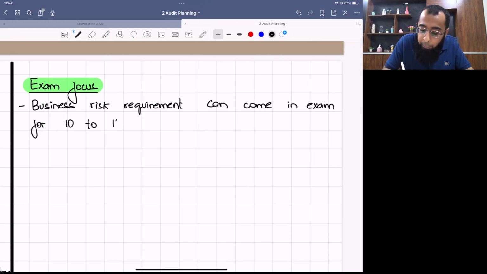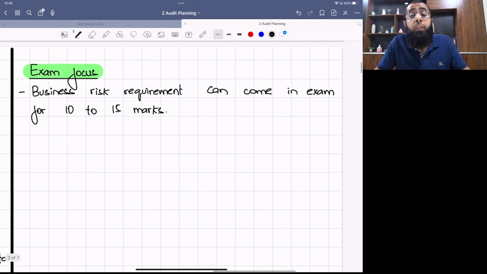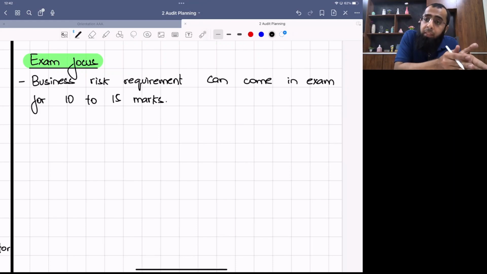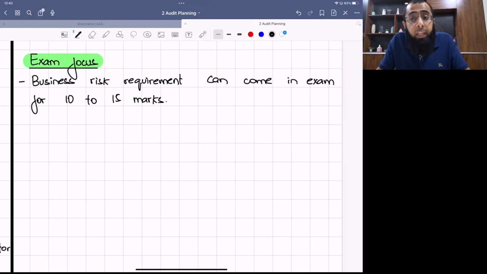Okay. What happens normally is that whenever the examiner gives you business risk, he asks risk of material misstatement along with it. Or he can ask audit risk also. The total marks for the risk assessment topic are at least 20 to 25 marks. So if the business risk is coming, it will represent 10 to 15 marks and the rest of the marks will be covered by risk of material misstatement or audit risk. Or it is also possible that business risk does not come at all and all of the marks are allocated to risk of material misstatement or audit risk only.